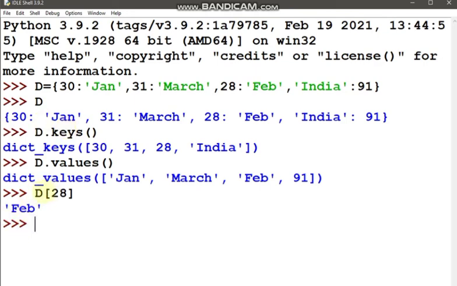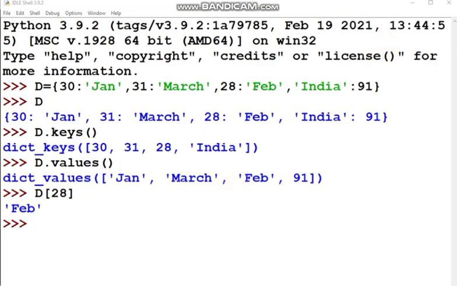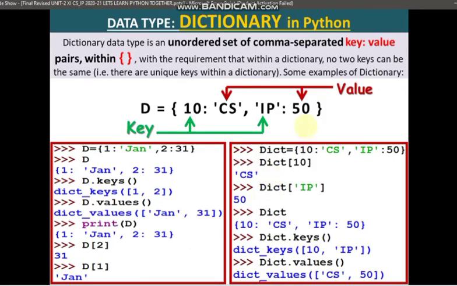So with the dictionary and inside square brackets, when you mention the key, it will fetch you the value inside that key. I hope the key is a bit clear to all of you, and we will learn all this in detail. Thank you so much for learning patiently. So this was all about the different data types.